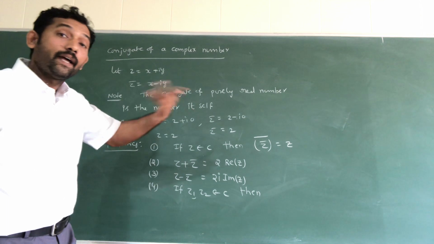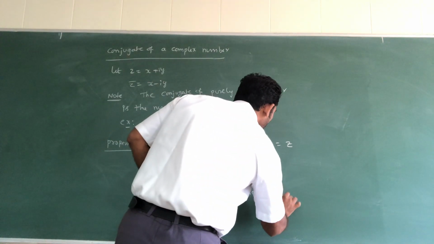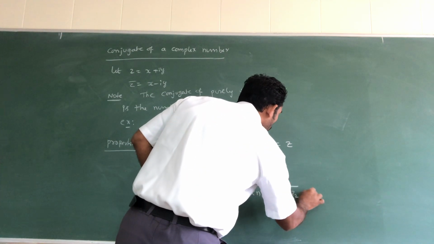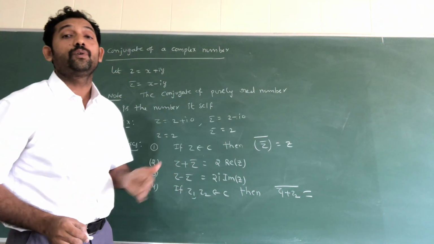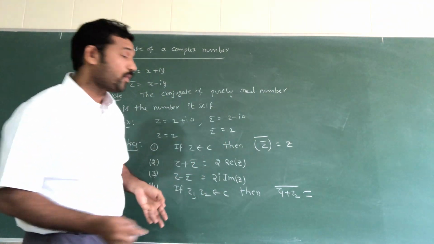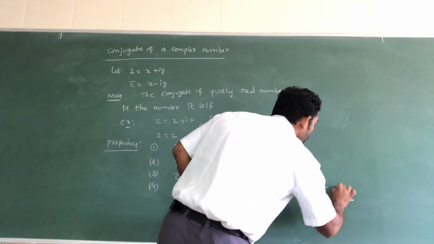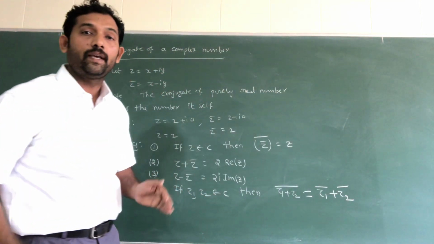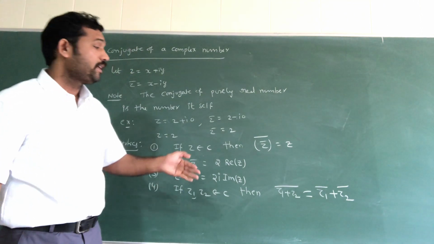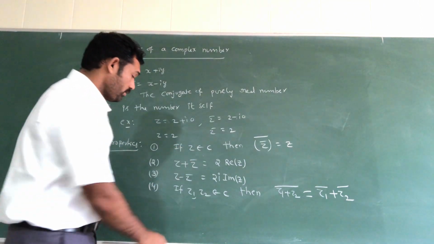The conjugate of z1 plus z2, the conjugate of the sum of 2 complex numbers, is z1 bar plus z2 bar.